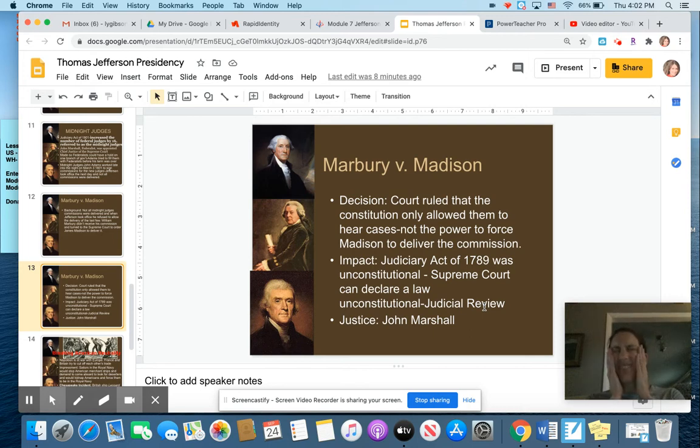So I know this is confusing because it's probably a lot of stuff that you've never heard or thought of. But bottom line, this court case says all the Supreme Court can do is declare something unconstitutional. Still to this day, that's the only thing the Supreme Court can do. They can't make laws. They can't change laws. They can just say if a law is constitutional or not constitutional.